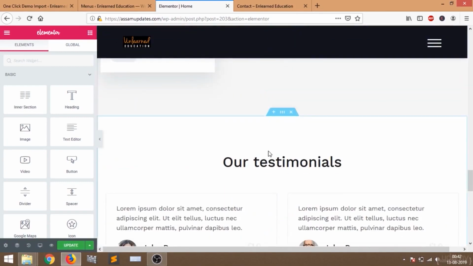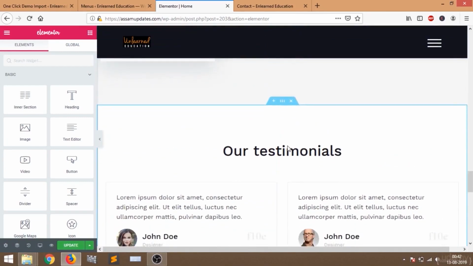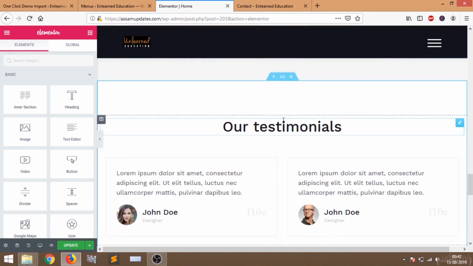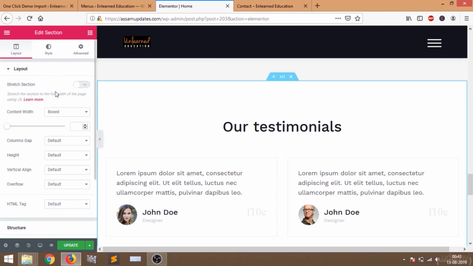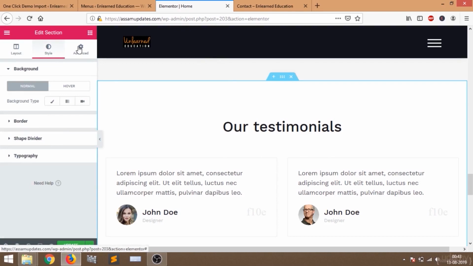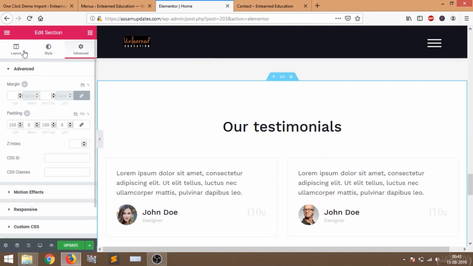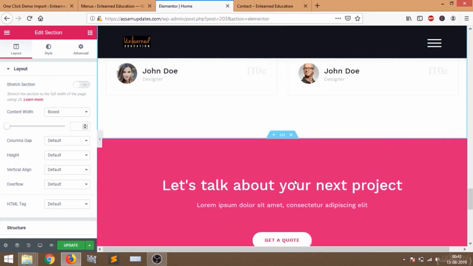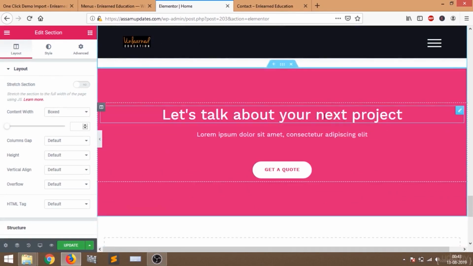This is a testimonial section. I'm not going to change this. You can do it on your own. If you want to change it, just go to this edit button, or if you want to change the background, hover over this and click these six dots and you can see all the options here. Go to style, or you can change the advanced option. Now I don't want this section. So let's talk about your next project.